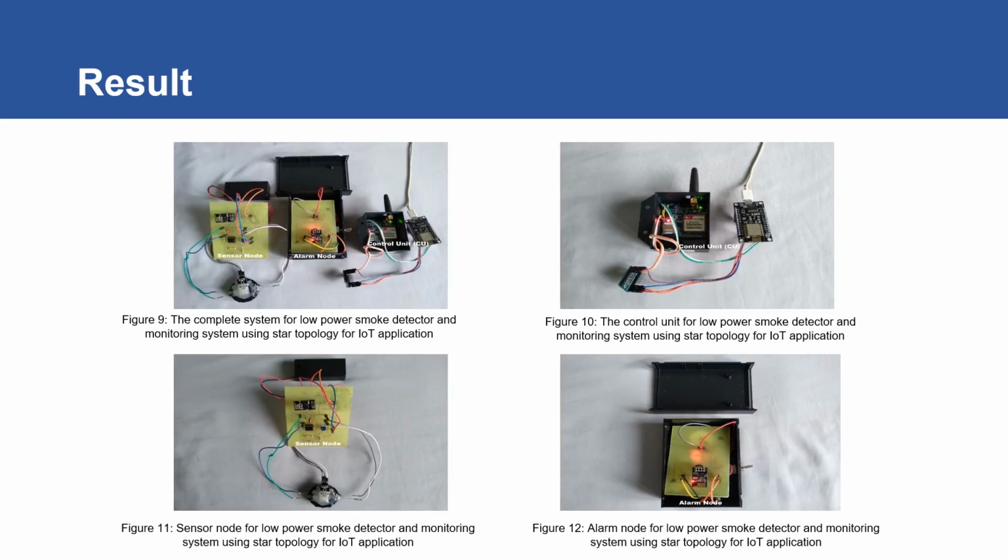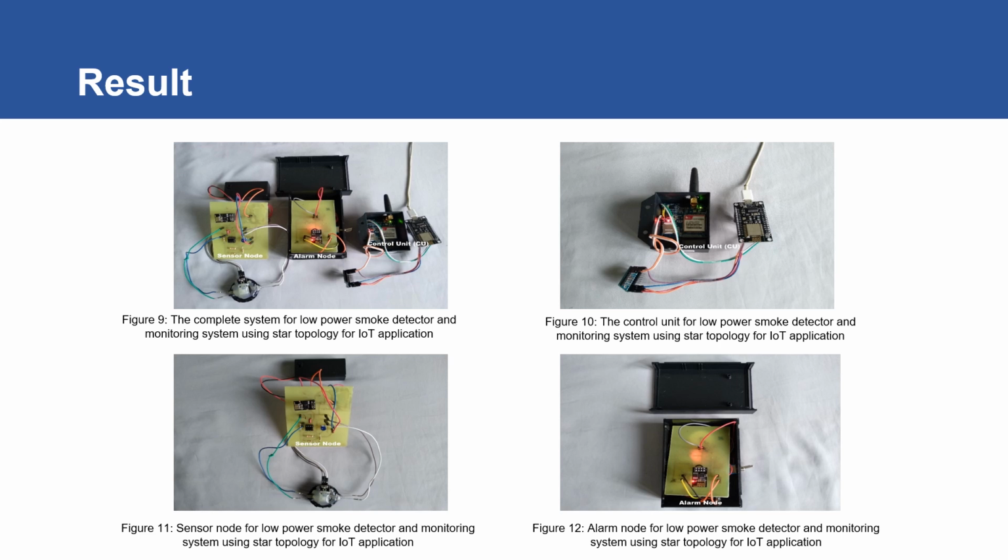Okay, this is the final result from the project that we have developed and constructed. So you can see in figure 9 the complete system for the low power smoke detector and monitoring system using star topology for IoT application. It has been developed using a PCB and connected to the NodeMCU. Then figure 10 is the control unit for the low power smoke detector and monitoring system using the star topology for IoT application.